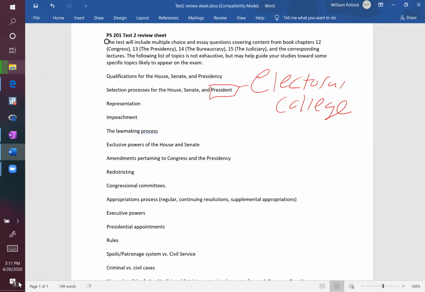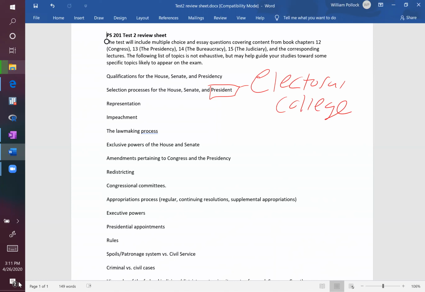Okay, we didn't get fully into this, but this is a topic that if we had a chance to get through all of the material, we talk about the Electoral College and elections a lot more in general. One of those unfortunate things about the interruption here is that we didn't get through all the material I had intended to. The Electoral College, the key here is that this is the institution established in the Constitution to select the